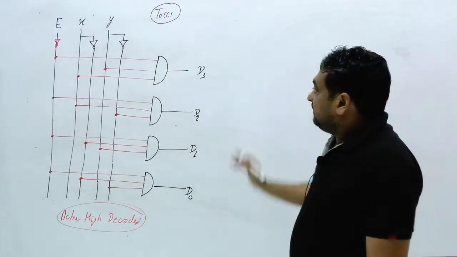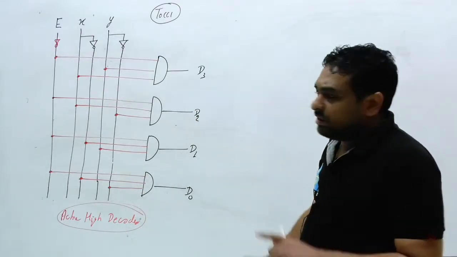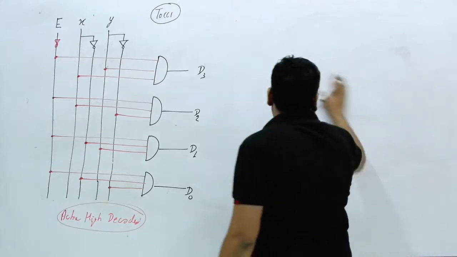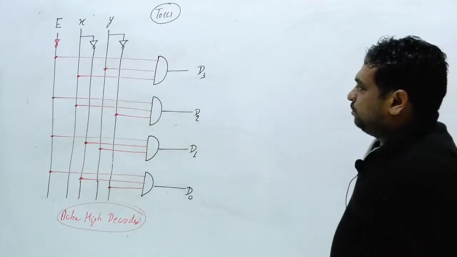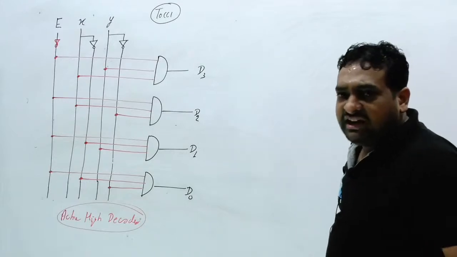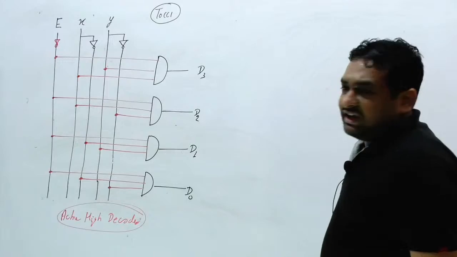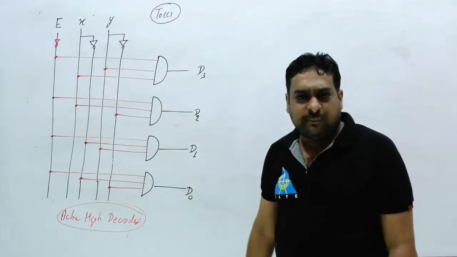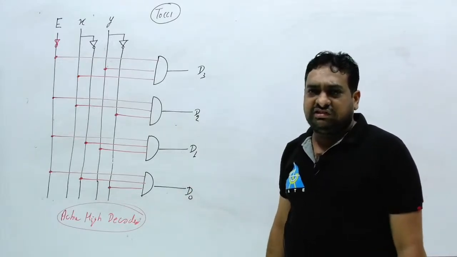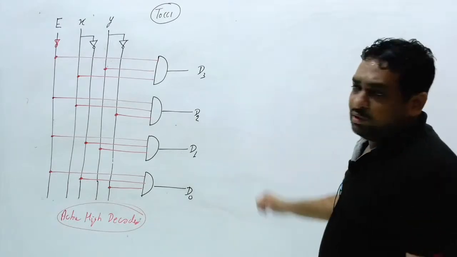That is the writer's name, just look for Tocci. So if anybody wants to study from books anytime, you can always follow this book. This is the best book. In MIT, Oxford, Stanford, and many US and European institutes follow these books.